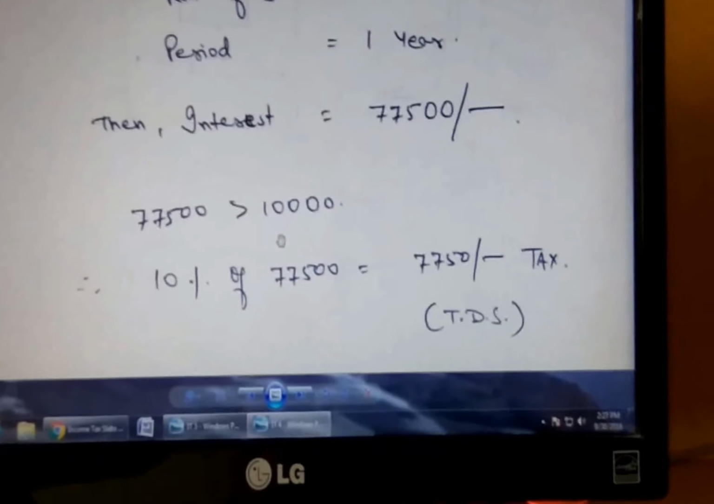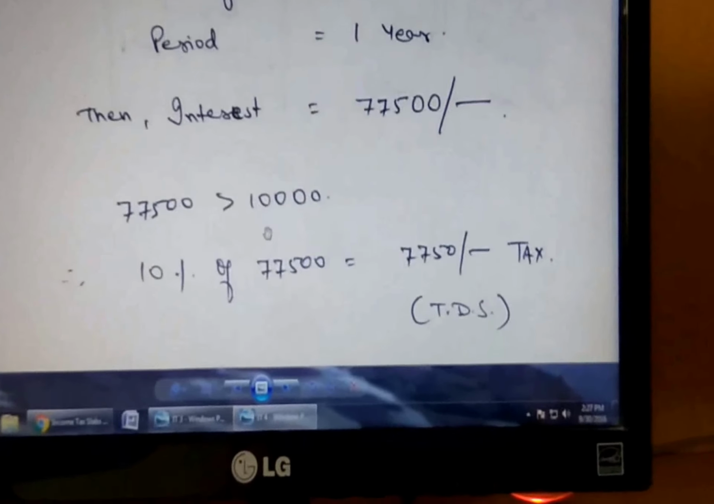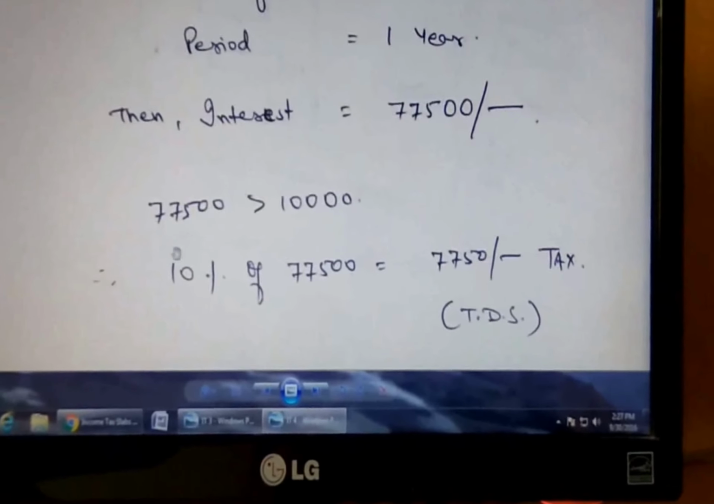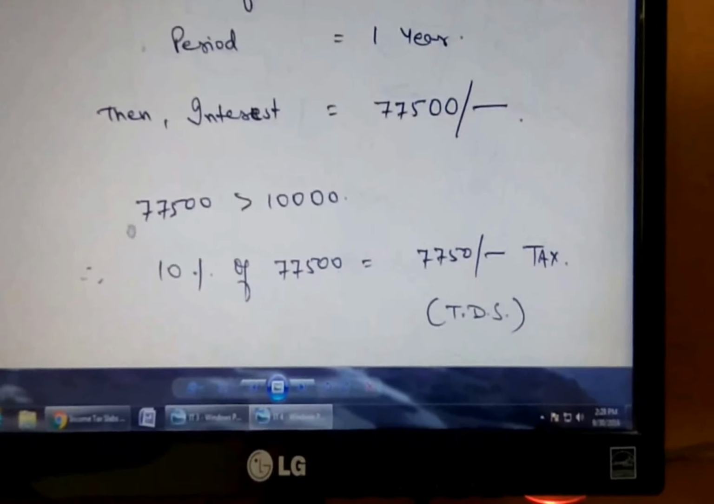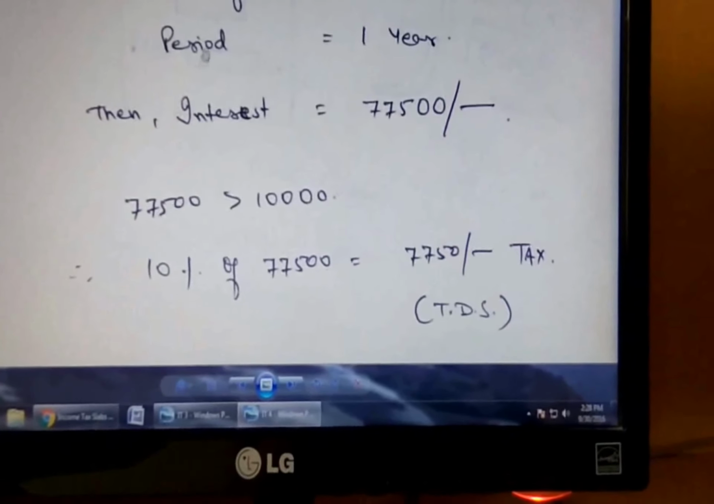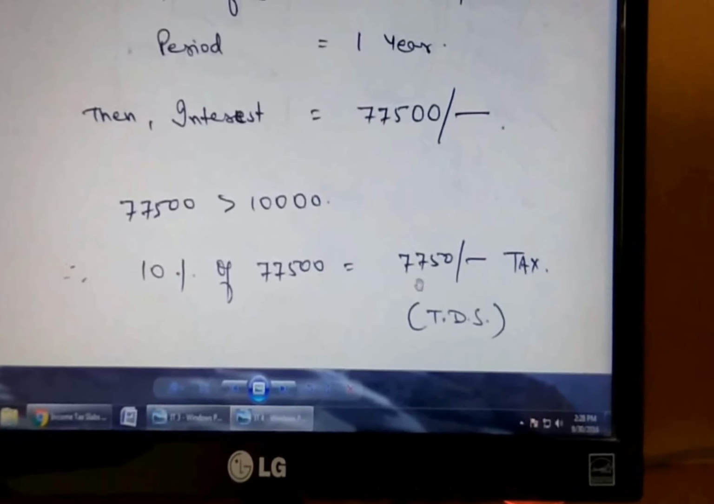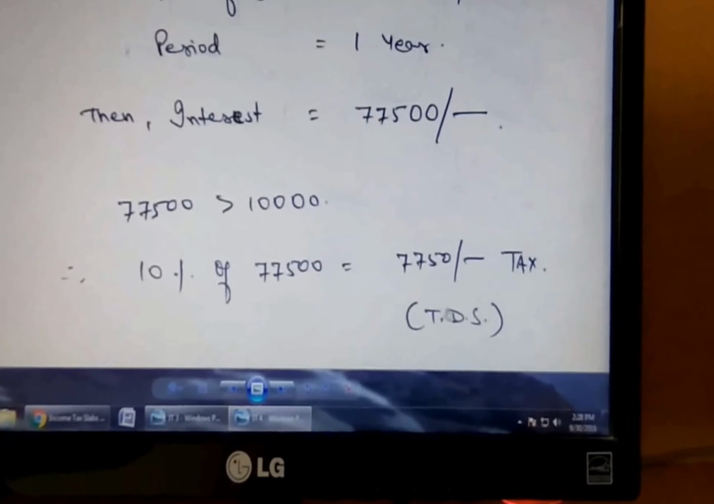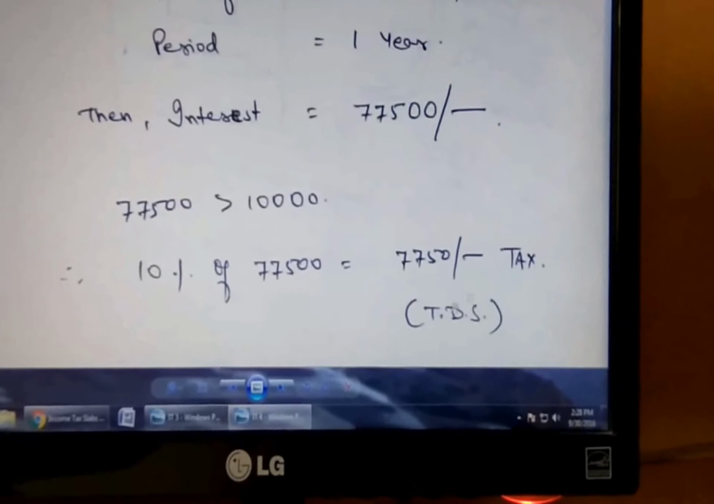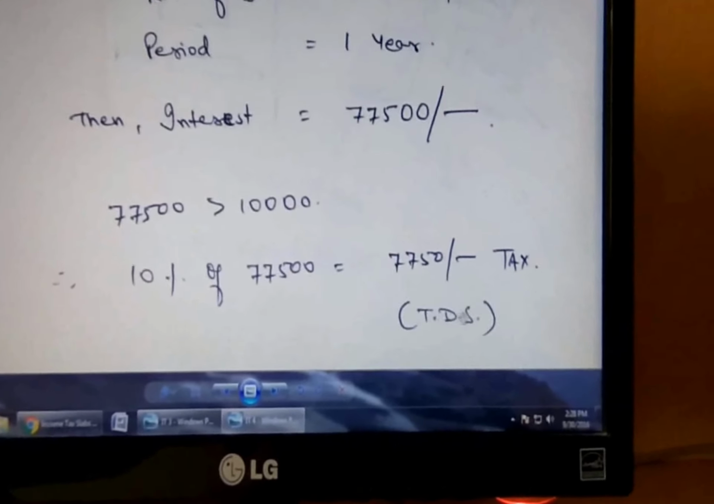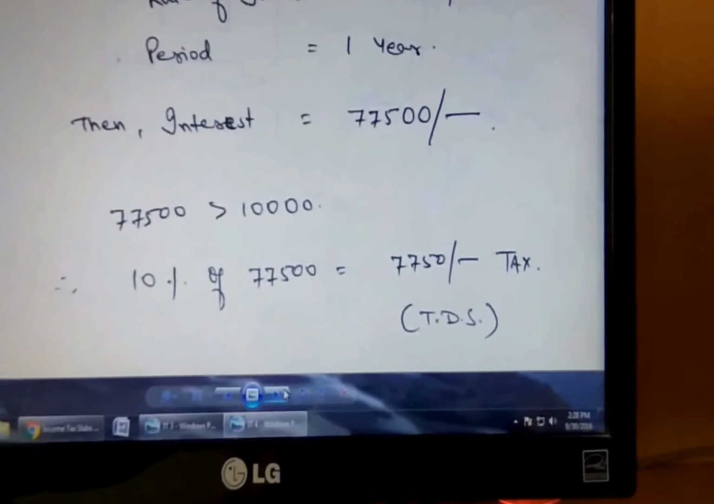So as per the tax norms, this has to be taxable. So 10% of this particular figure, as the interest that you have earned on your fixed deposit, will be deducted. So 7,750 rupees will be deducted as TDS, tax deduction at source, on your fixed deposit interest, right?